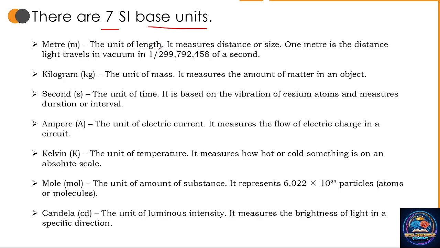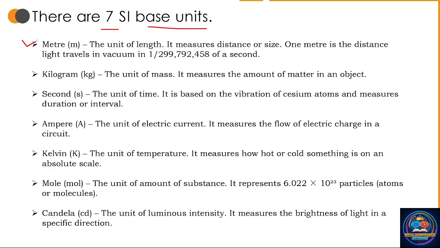It measures distance or size. 1 meter is the distance light travels in vacuum in 1 by 299,792,458 of a second. So, how the meter is measured is given here, and meter is the unit of length.